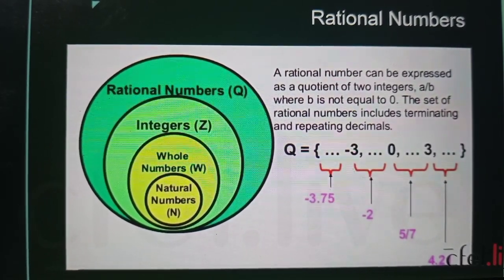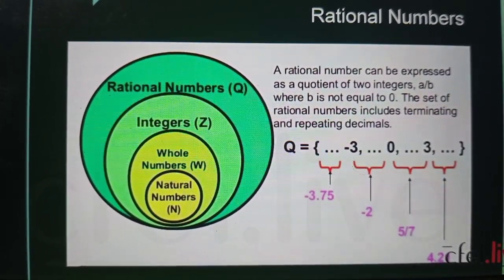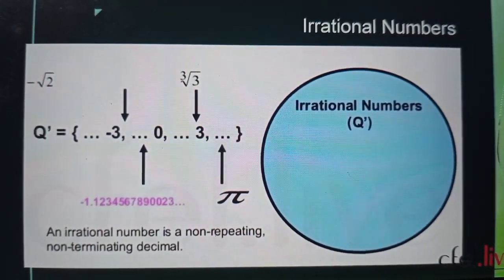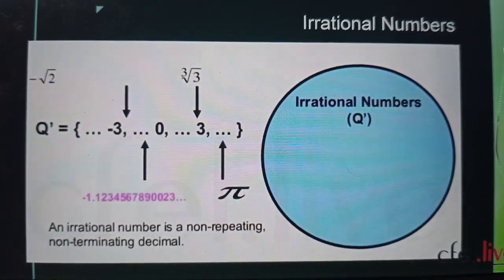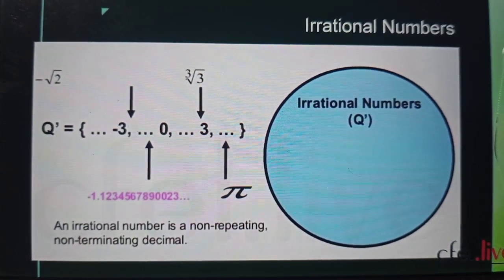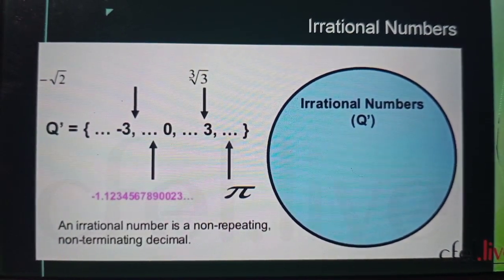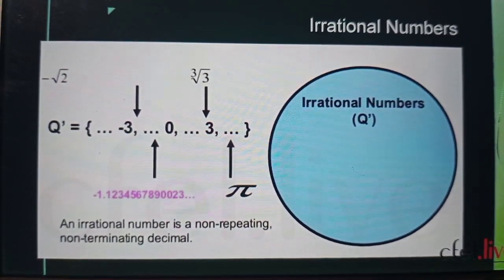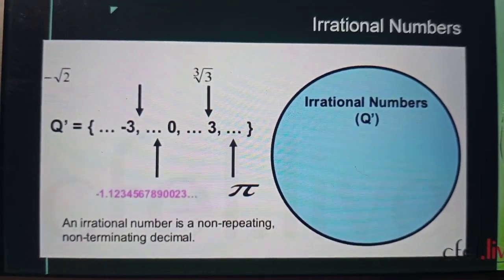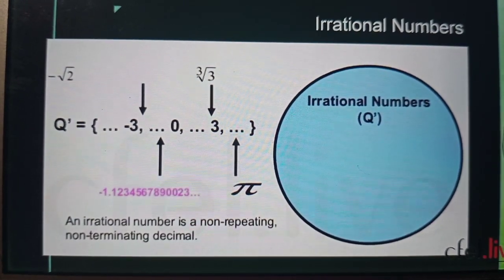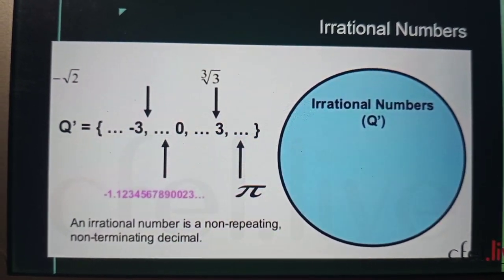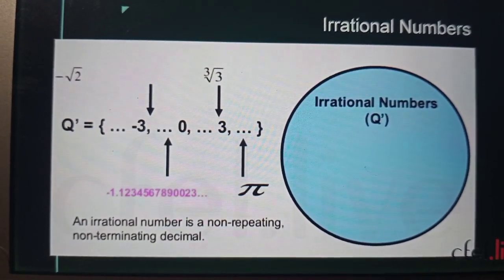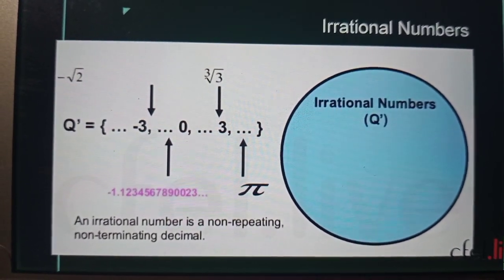Now, what are irrational numbers? Coming to slide 5. What are irrational numbers? Irrational numbers are denoted by Q dash. Why do we call it an irrational number? Very simple. Any number which cannot be represented or expressed in the form of a fraction, or you can call it p by q, where q is not equal to 0, is called an irrational number.